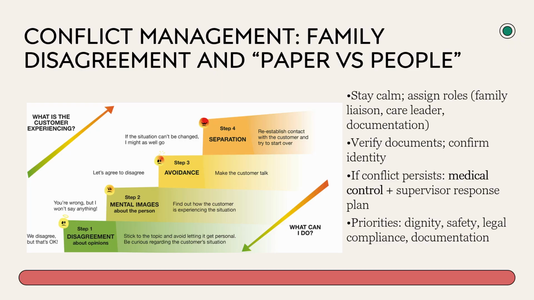These scenes can turn emotionally intense quickly. Your supervisory expectations should include role assignment. One person leads the care. One person communicates with the family, which predominantly may be you. One focuses on documentation and logistics. Verify identity and documents. If a conflict persists, especially familial objection, escalate to medical control and follow SFD policy pathways. The goal is patient dignity and a defensible process.